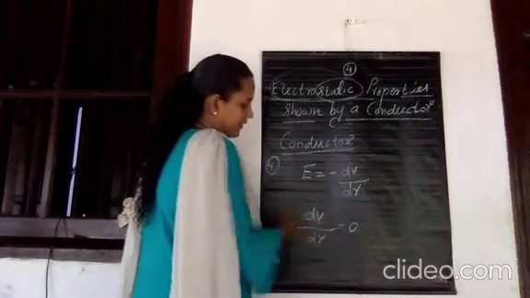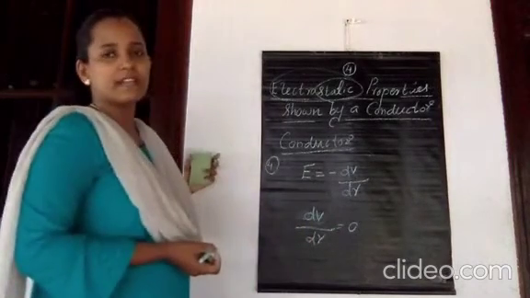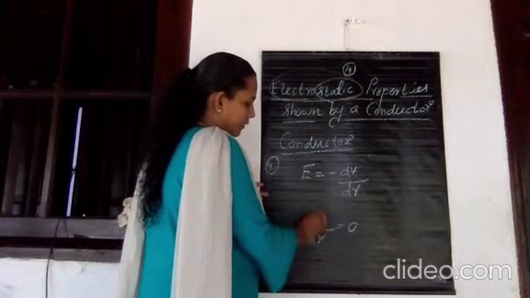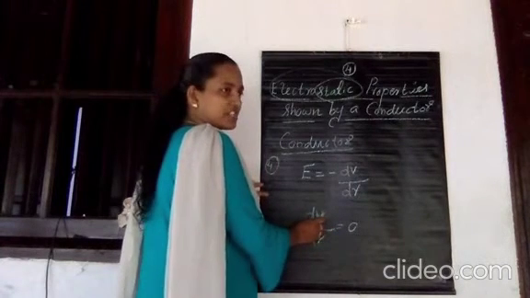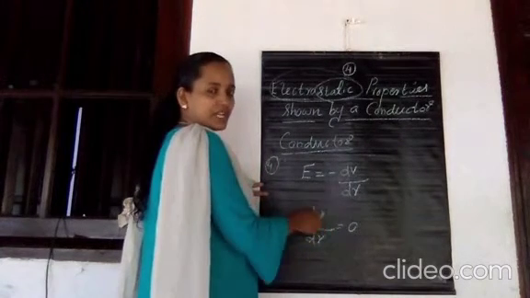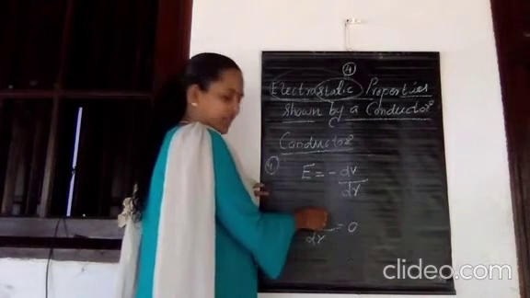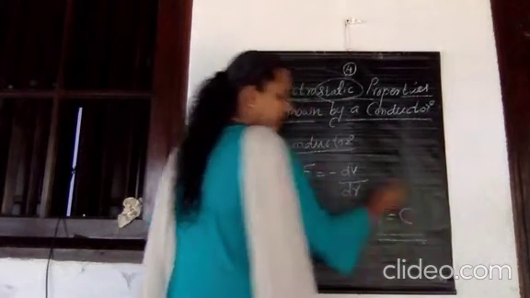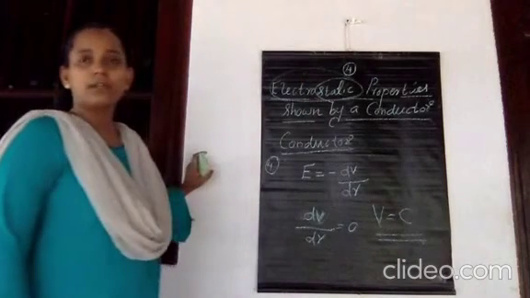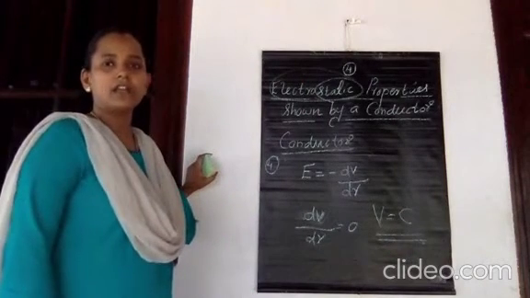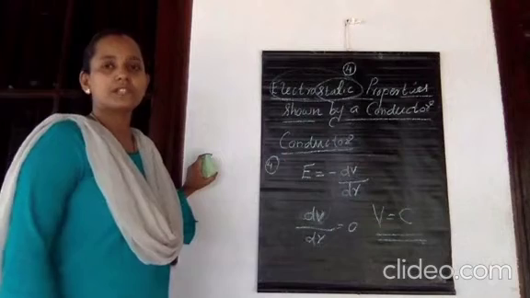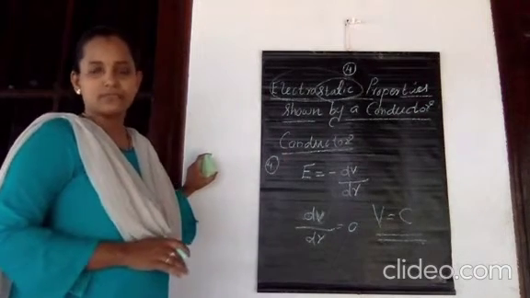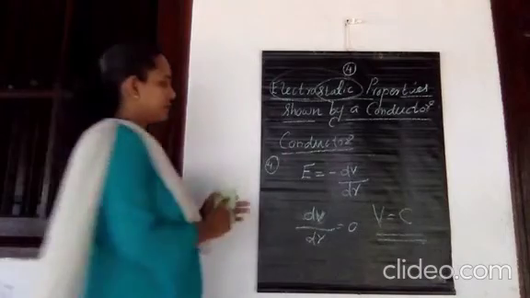The derivative of a function becomes equal to 0. What is its meaning? If the derivative of a function is equal to 0, it is not a variable. That means the function is a constant. Here, which is that function? Potential. V stands for potential. Therefore, the potential remains constant. That is the fourth property of a conductor: the potential remains constant throughout the surface and also inside the conductor itself. Okay, that is the fourth property.